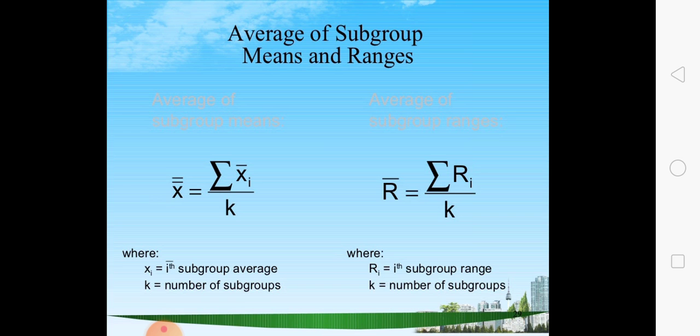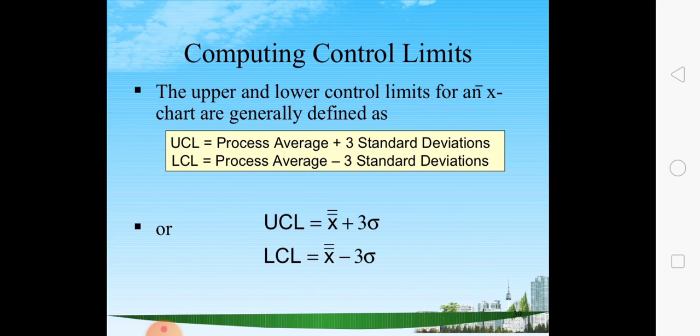Here we take X double bar, which is the addition of all subgroup averages, and K is the number of subgroups. In the same way we take it for range. Next, computing control limits. How do we compute the upper and lower control limits? It is given here.